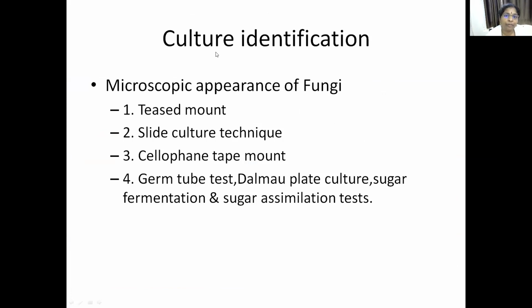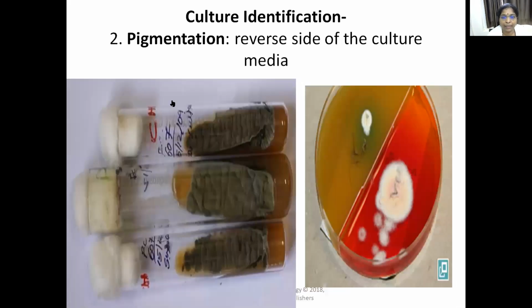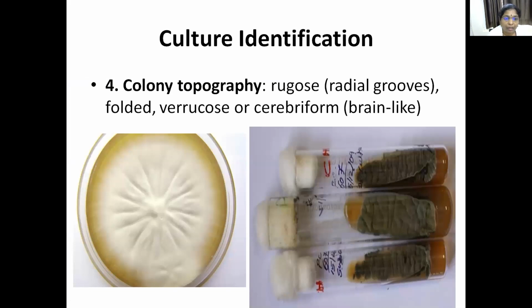Then next, you have to do the identification microscopically again. So you got the culture. These are the culture plates of fungi. Macroscopically you get an idea that if it is a black colored fungus, it is a Pioid fungus. If radial grooves are present and it is velvety, it is a dermatophyte fungus. But you have to confirm it. How will you confirm it?